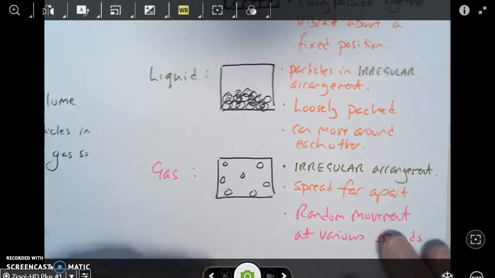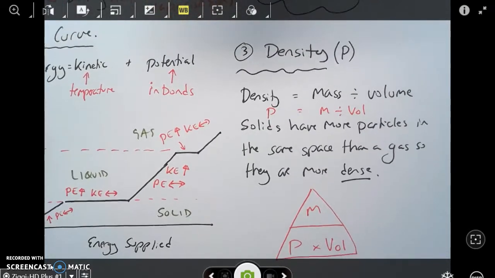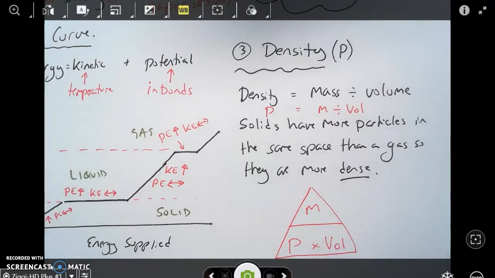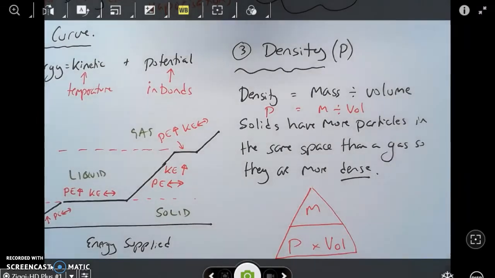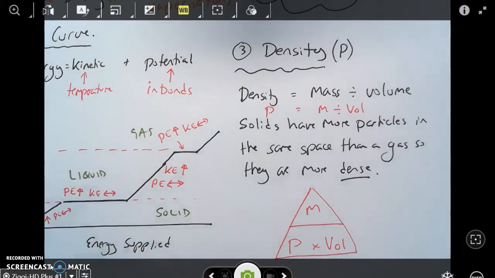Okay, number 3. I mentioned it a few moments ago, density. Density is quite a straightforward thing. We use the letter ρ in equations for density, and you can calculate density by dividing the mass of an object by the volume that it takes up. So density is mass divided by volume. Volume is just the space that it takes up. So in letters, that would be ρ for density equals m for mass divided by V for volume.